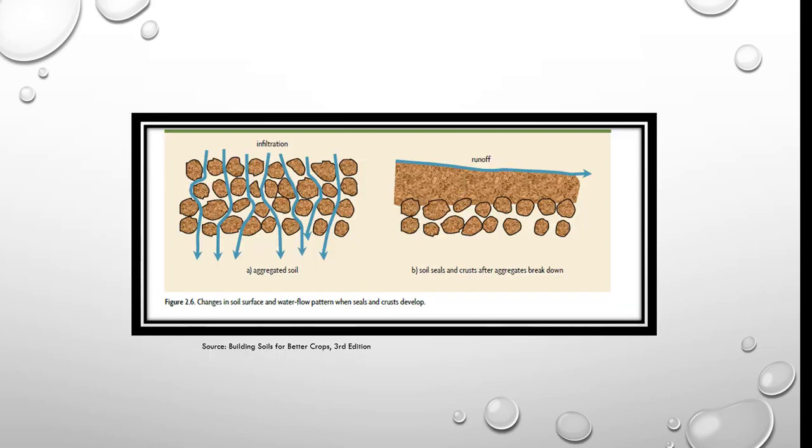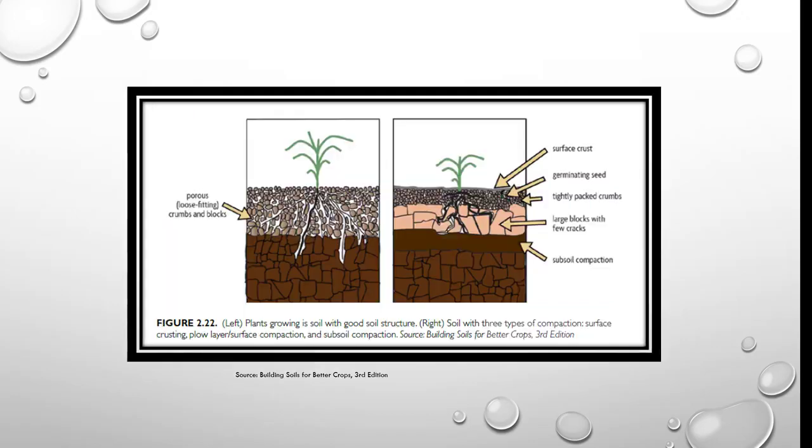And I just wanted you to see this picture of infiltration. Of course, in an aggregated soil, it's going to be easily infiltrating the soil. In a compacted situation or a crusty situation, you're going to have a real problem with runoff. Here's another picture of the surface crust. The roots aren't growing very well.